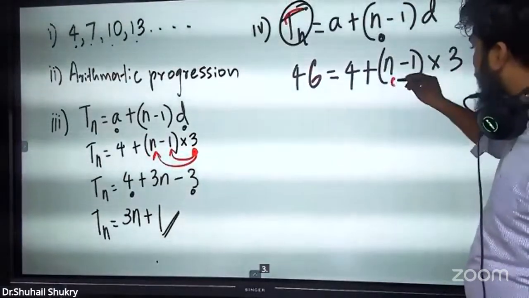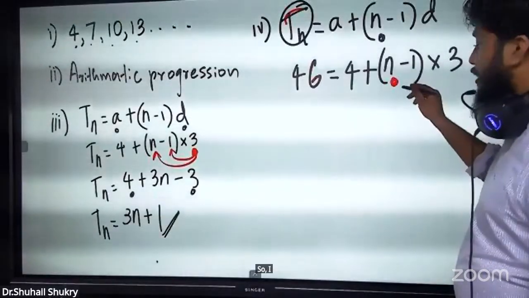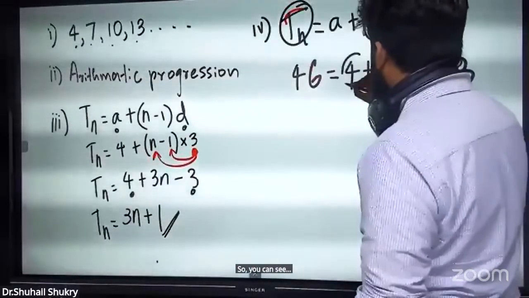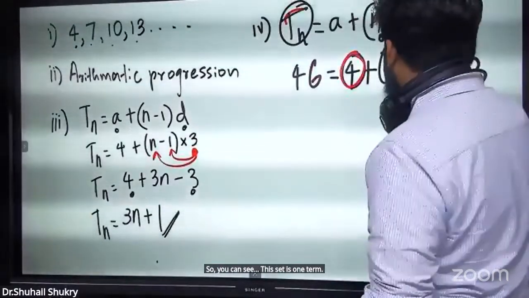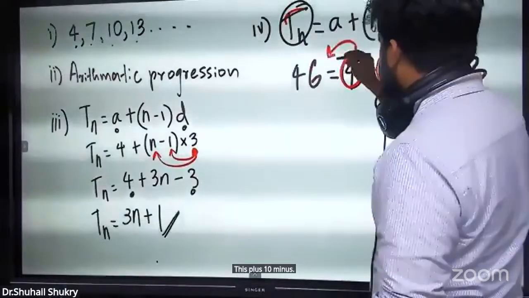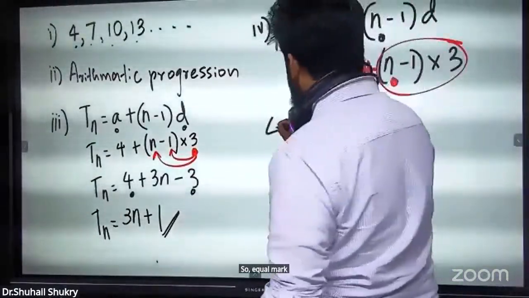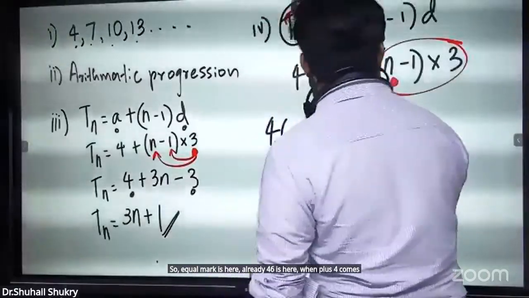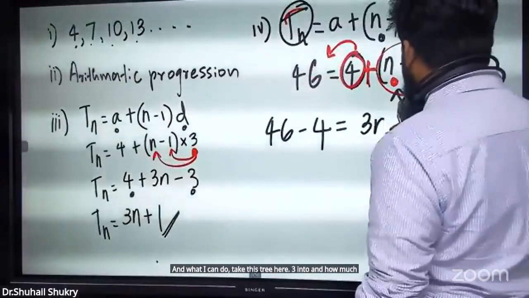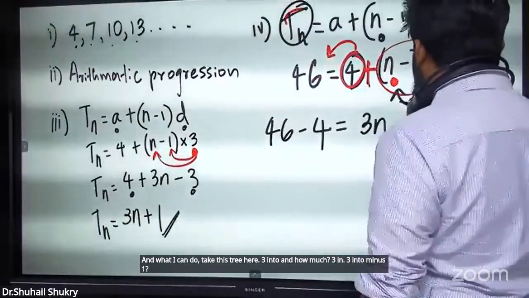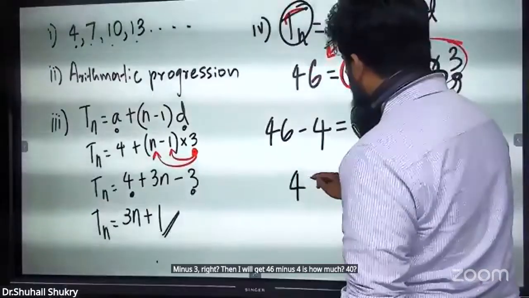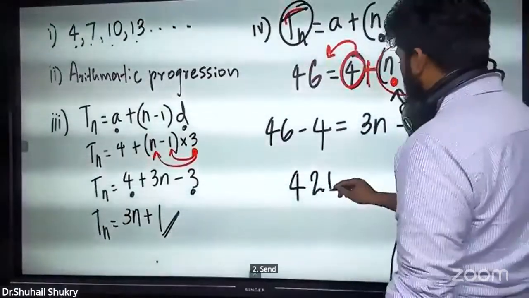Now what do I have to find? I have to find n. So I have to keep n alone and send the other things to this side. This full set is one term, because terms are separated by plus and minus. First send the 4 to this side. The equal mark is here, 46 is already here, and when plus 4 comes to this side it means minus 4. Take this 3 here: 3 into n is 3n, 3 into minus 1 is minus 3. Then 46 minus 4 is 42. Send the minus 3 to this side and it becomes plus 3.